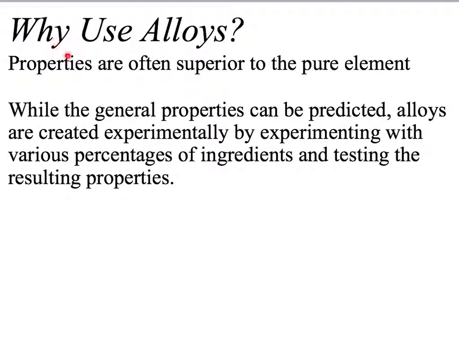So why do we use alloys? Why are they so important to us? Because we can produce properties that are often superior to the pure element that we began with. While we may be able to predict the general properties of an alloy, alloys are created experimentally, by experimenting with various percentages of ingredients and testing the resulting properties. So we'll alter the percentages, add a little bit more of one ingredient, a little bit less of another, and we examine the properties that are formed. We can often get properties that are much better than a pure element. Almost everything that we use in a metal form is some form of an alloy rather than a pure element.